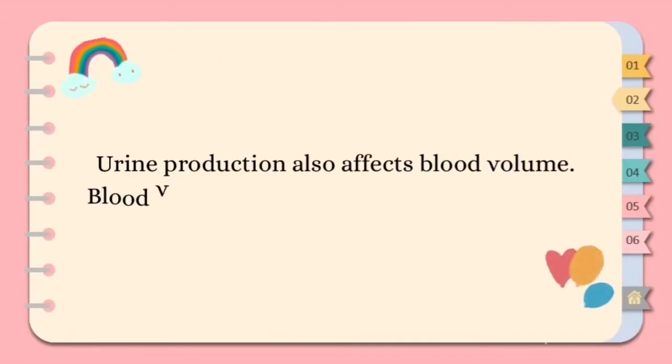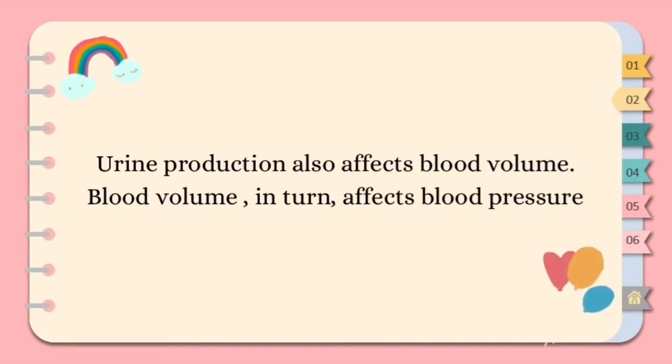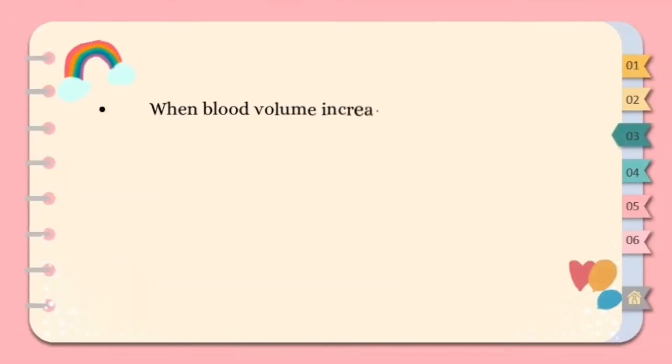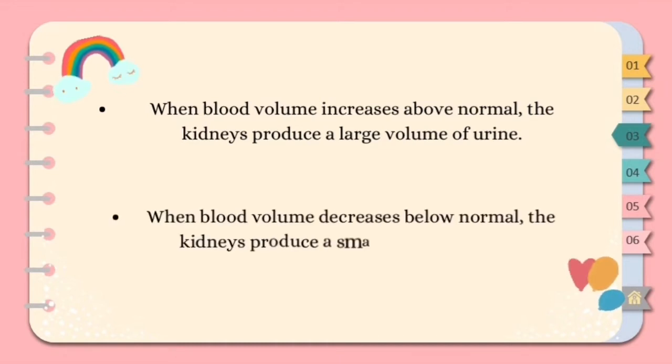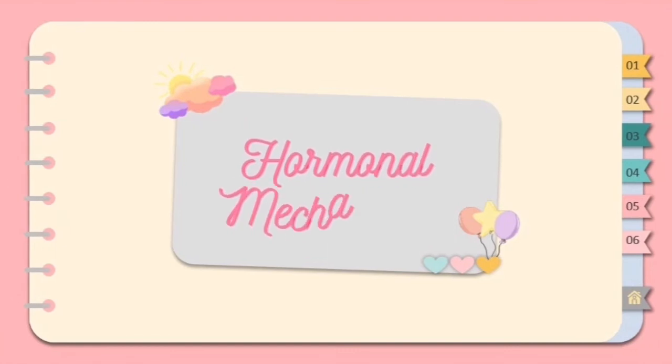Urine production also affects blood volume. Blood volume in turn affects blood pressure. An increase in blood volume also increases blood pressure, while a decrease in blood volume also decreases blood pressure. When blood volume increases above normal, the kidneys produce a large volume of urine. The loss of water in the urine lowers blood volume and blood pressure, while if blood volume decreases below normal, the kidneys produce a small volume of urine, which increases blood volume and blood pressure. Now, let's proceed to the hormonal mechanisms.